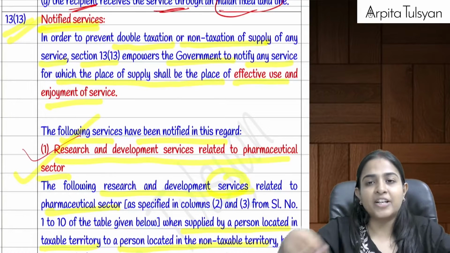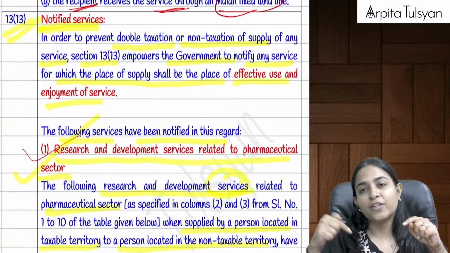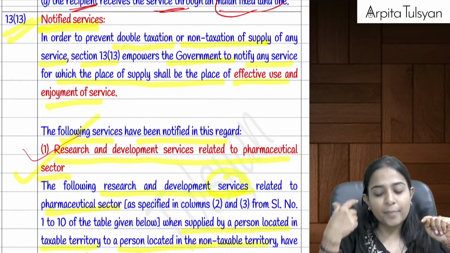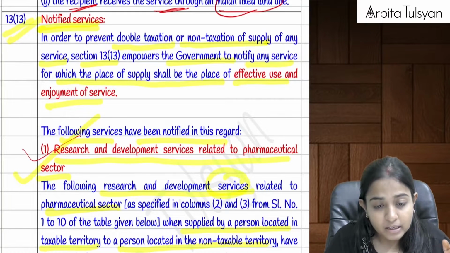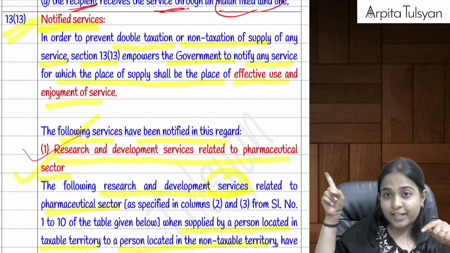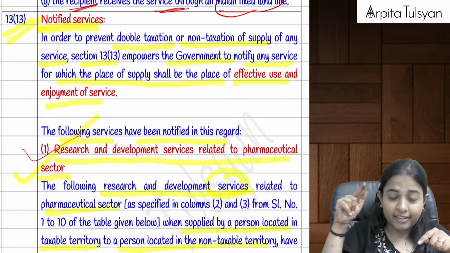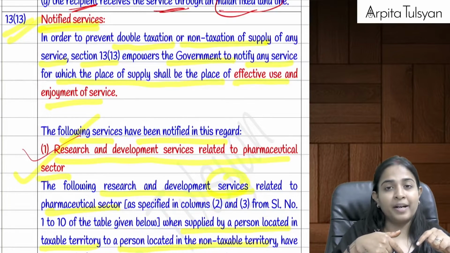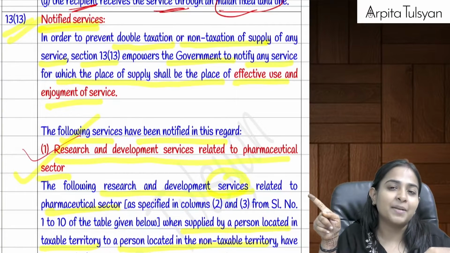Okay, so if the research and development is actually performed here in India, as per that provision, the place of supply should have been India only. Yes, but the government says that in such a case, the place of supply will be the location of the recipient of service, meaning the person who is outside India. The recipient of the service outside India has told me to do the research and development here in India. I am the supplier, he is the recipient. His location will be considered as the place of supply.